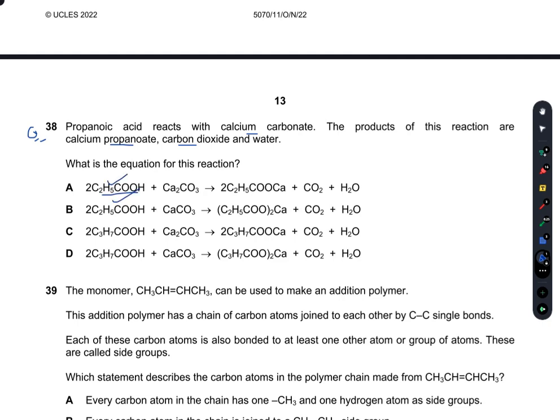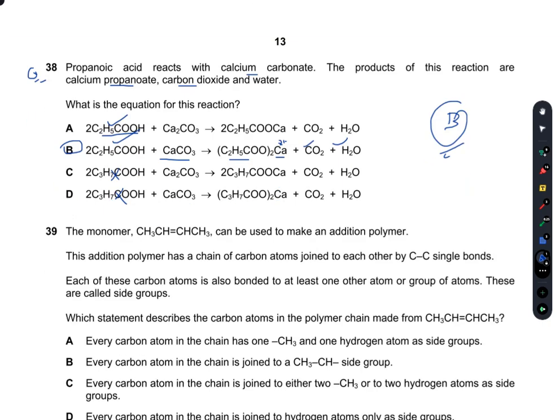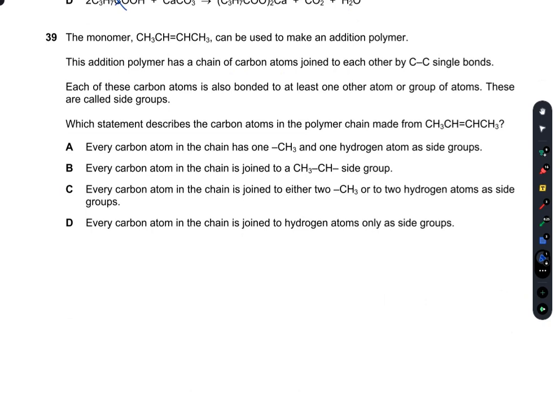So either A or B; the others are incorrect. C is butanoic acid. D is also butanoic acid. They react with calcium carbonate. I know B is the right answer. This will give me calcium propanoate. So valency is also satisfied here, along with CO2 and water. B is the right option.